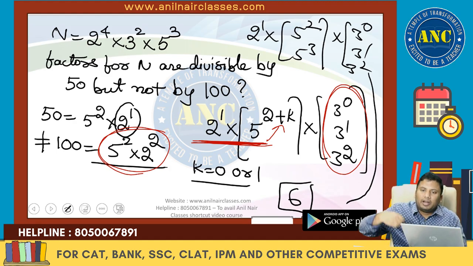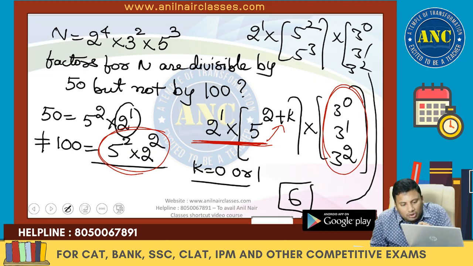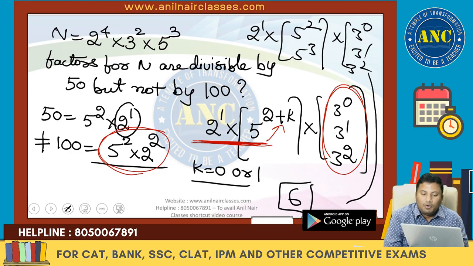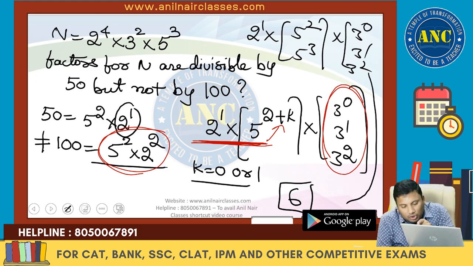Multiply any number, you will realize 2 into 25 is 50. 50 ones are 50. 2 into 25 is 50. 50 3s are 150. 150 is divisible by 50. 50 9s are 450. 450 is divisible by 50 but not by 100.